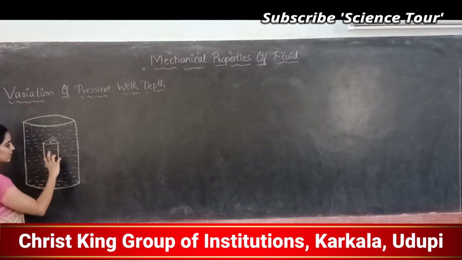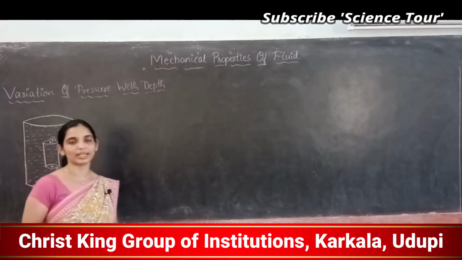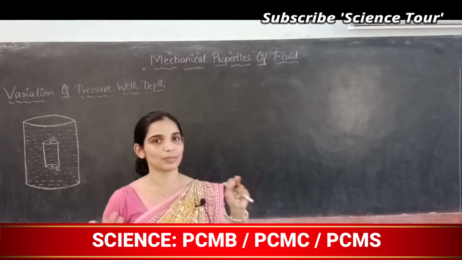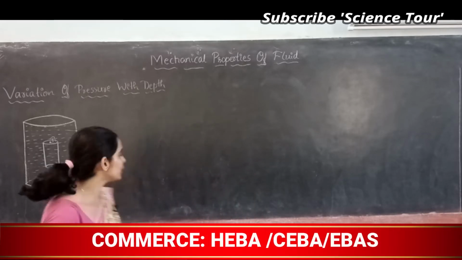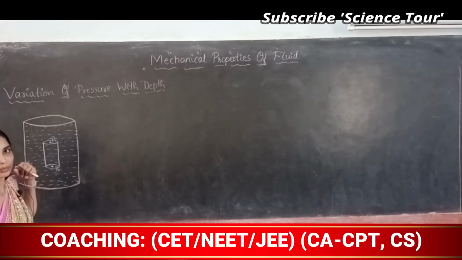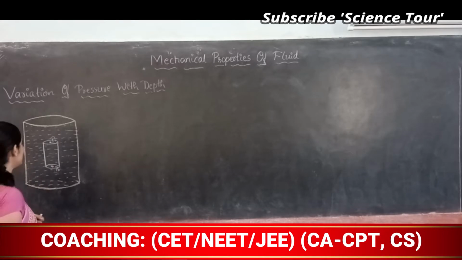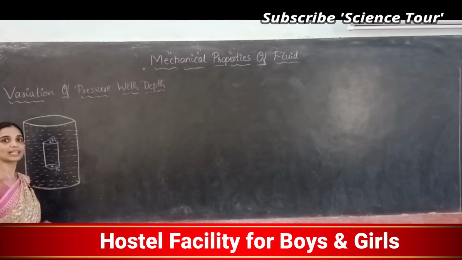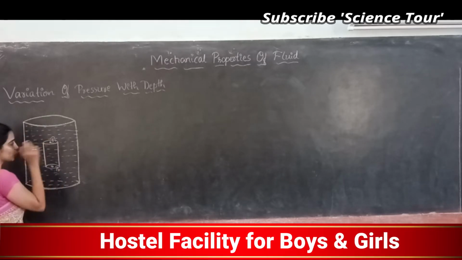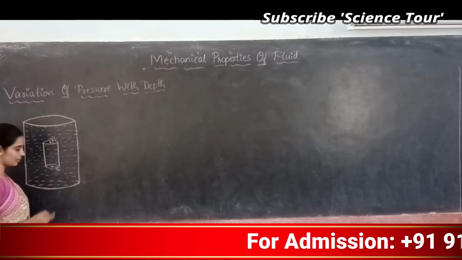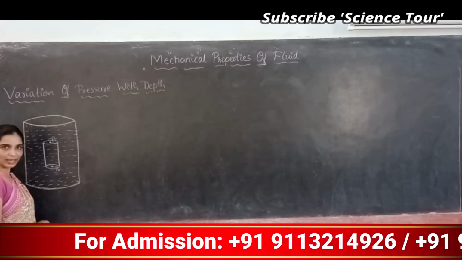Inside that cylinder I consider 2 points at different heights, and those 2 points will have different pressures. I name them P1 and P2, and you know that P2 will be greater than P1, correct, because it has more depth. If your depth is more, pressure will be more. Now I will assume another cylinder made up of water, in such a way that one face of that cylinder will be at P1 and the other at P2. Understood? Okay.